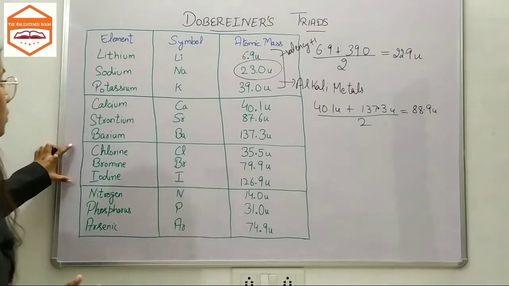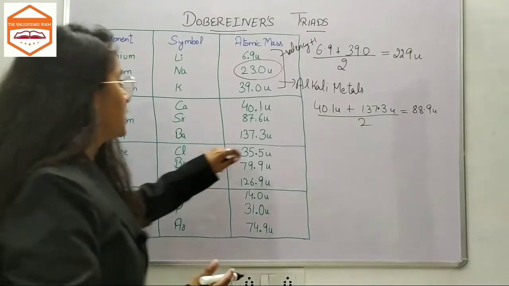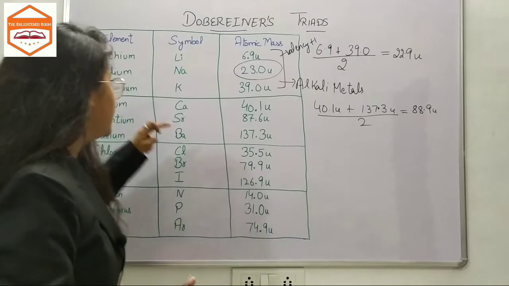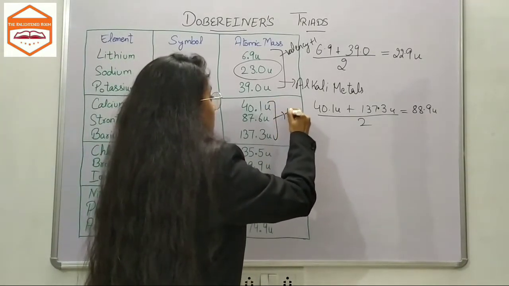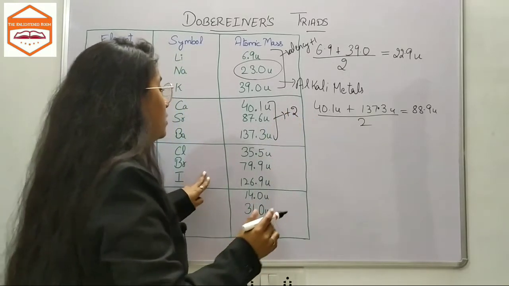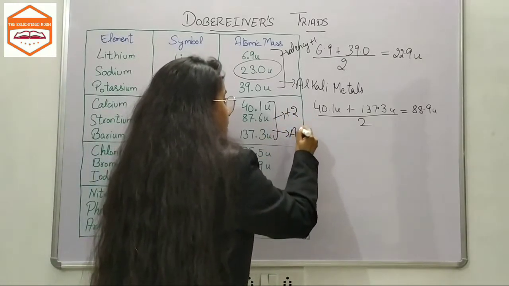Okay, let's move on. One more thing: the valency of these 3 elements is +2, and these 3 elements are known as alkaline earth metals.